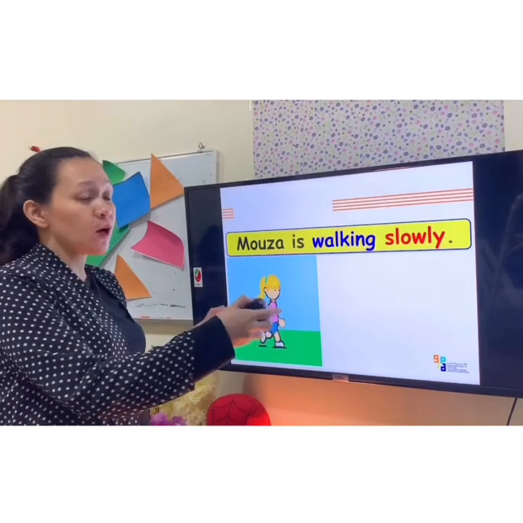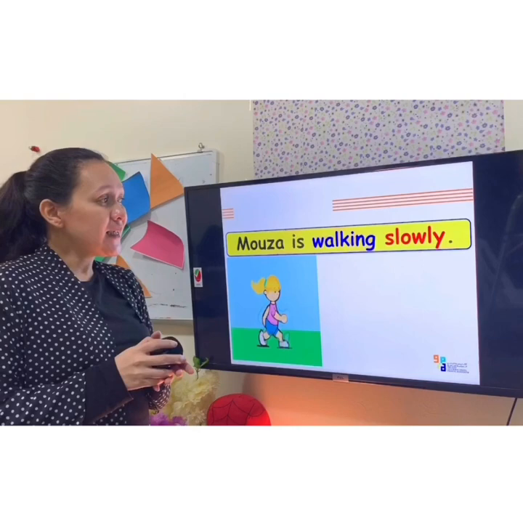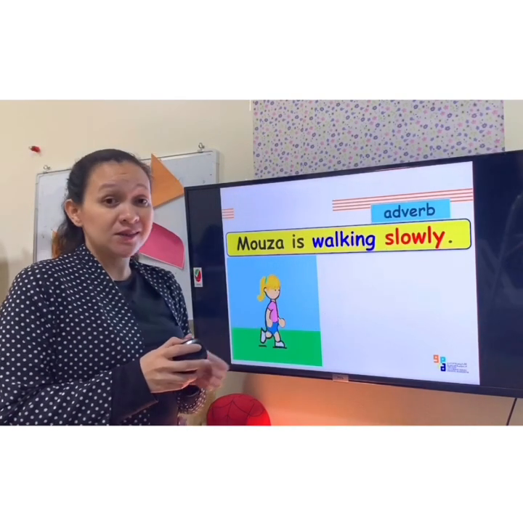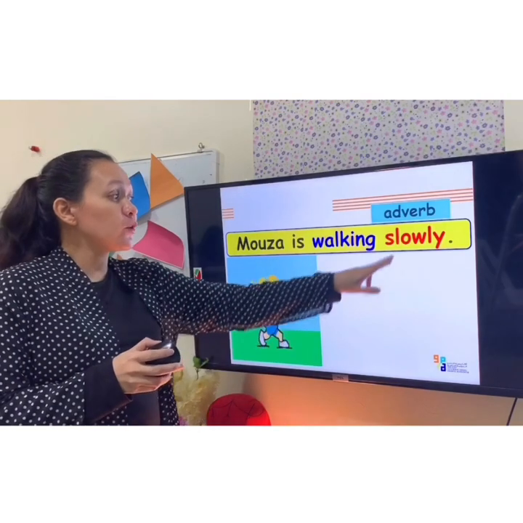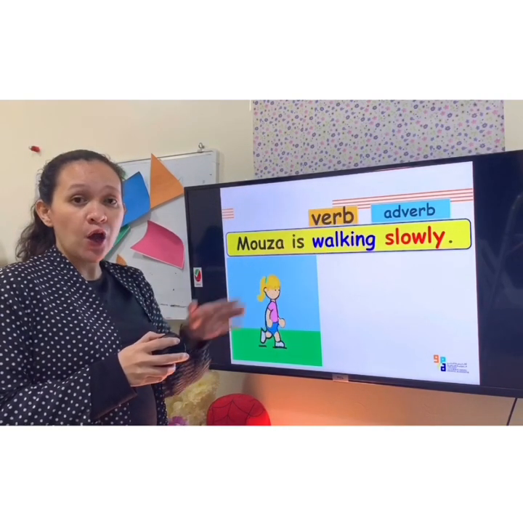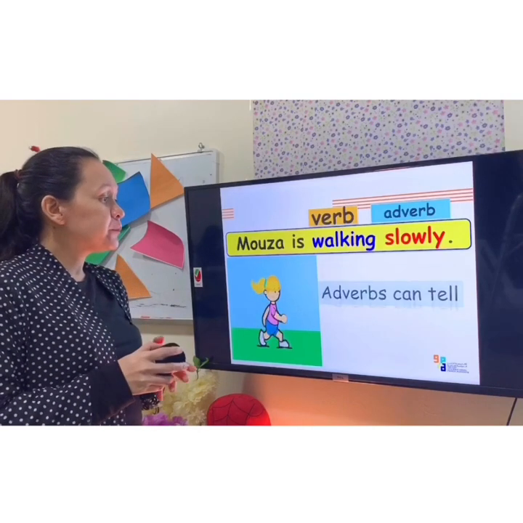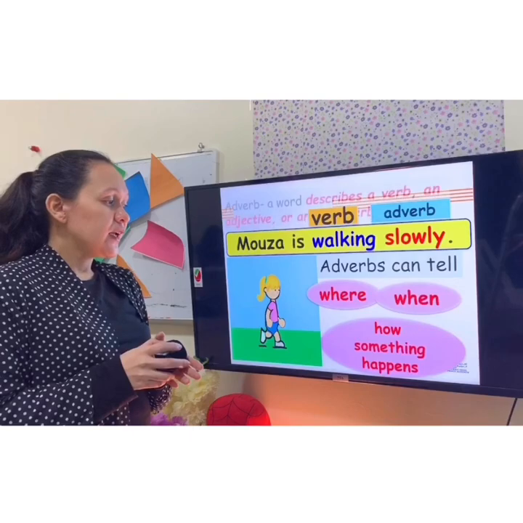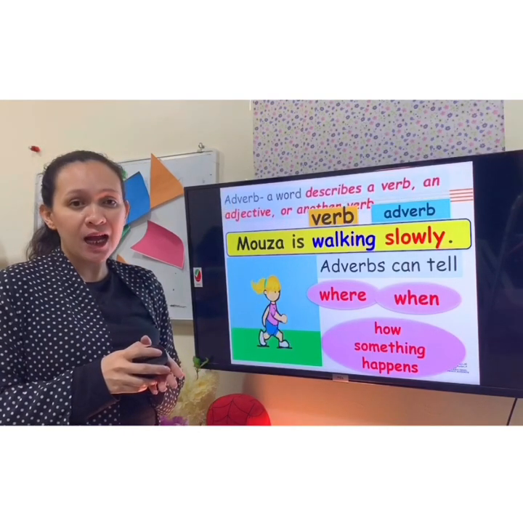Now, where is our adverb here? Yes, our adverb is the word slowly, since it is describing the word walking. And the walking here is our verb. Now remember, adverbs can tell where, when, and how something happens.